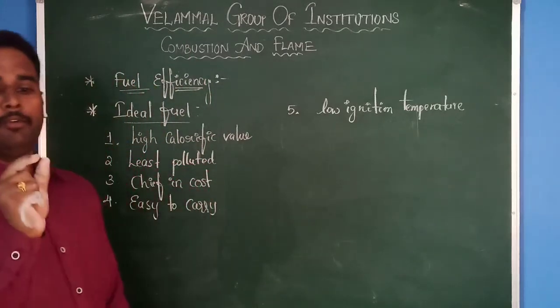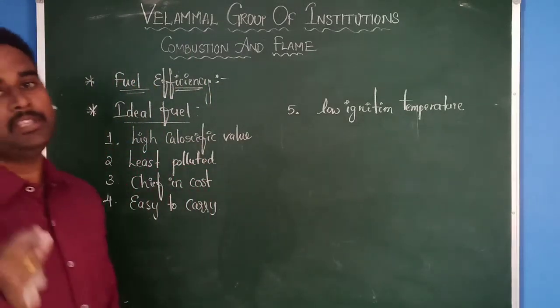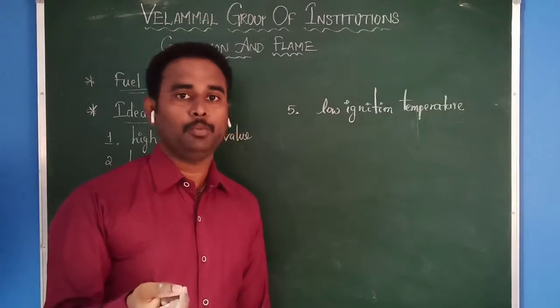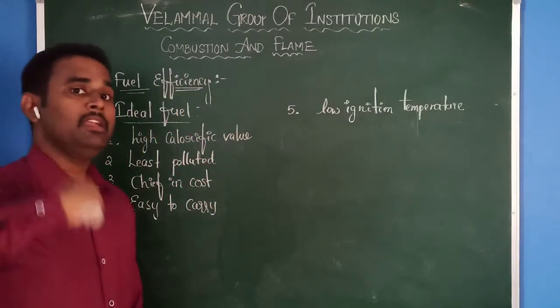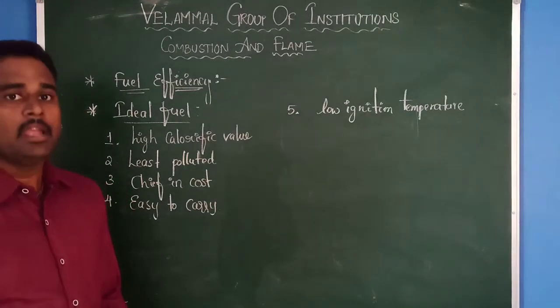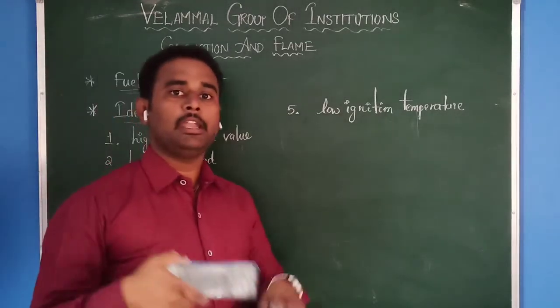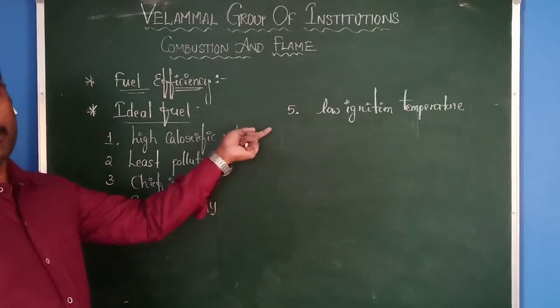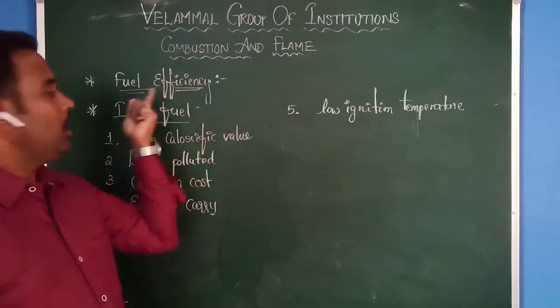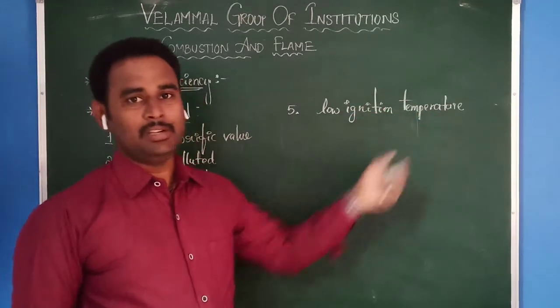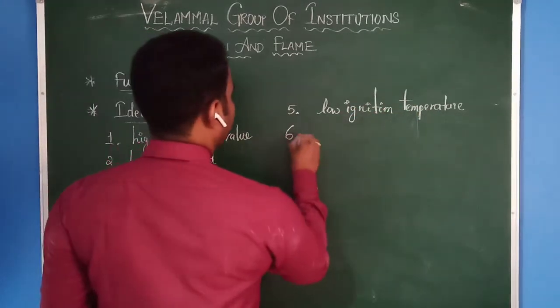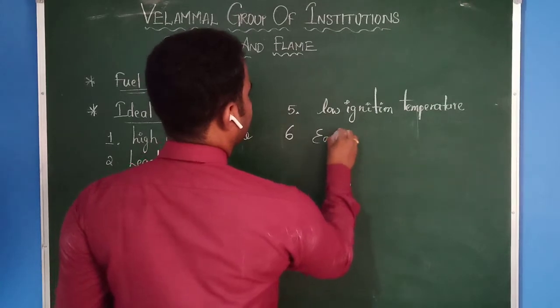When you try to burn a wood piece, it will take more time to burn. But when you burn a paper, it can burn very fast compared to that. That means different substances have different ignition temperatures. Therefore, when any fuel is called an ideal fuel, it comes under what? Low ignition temperature.